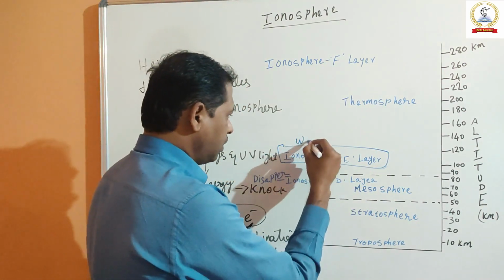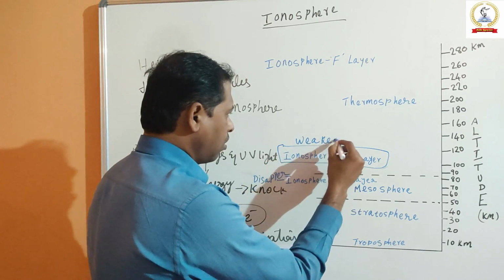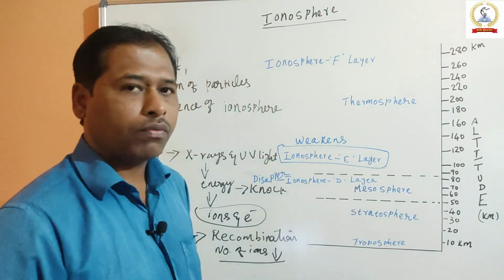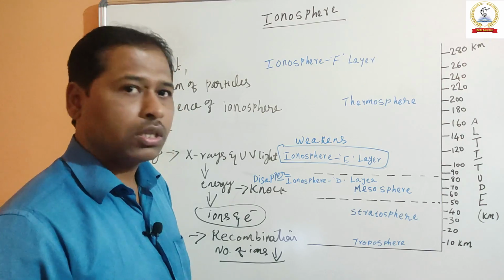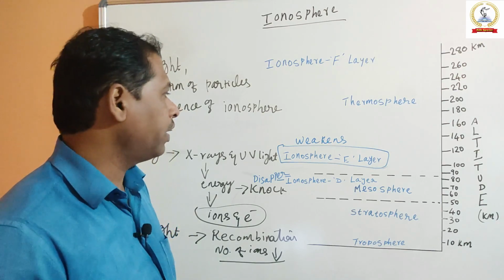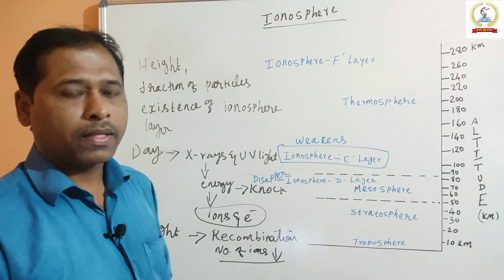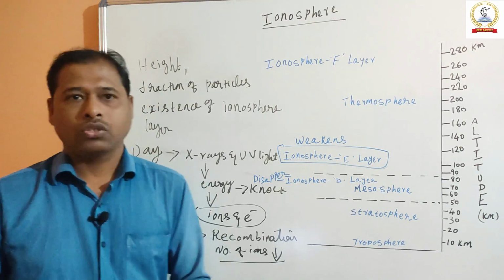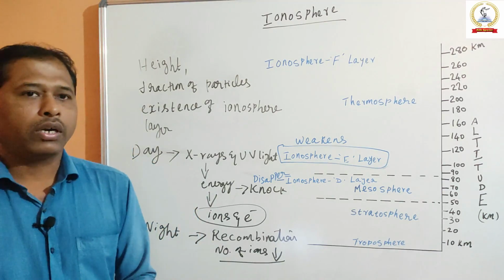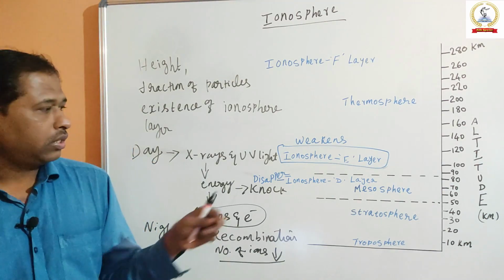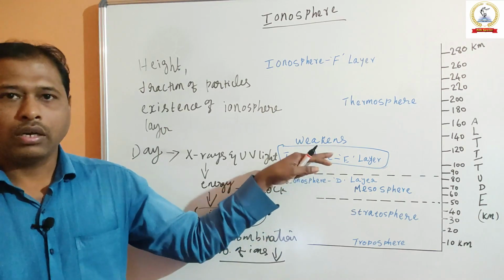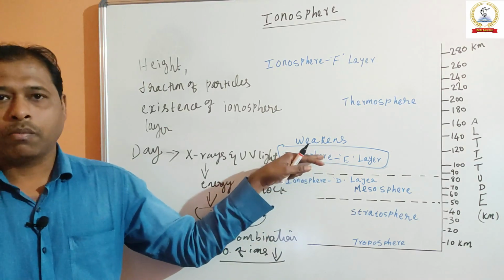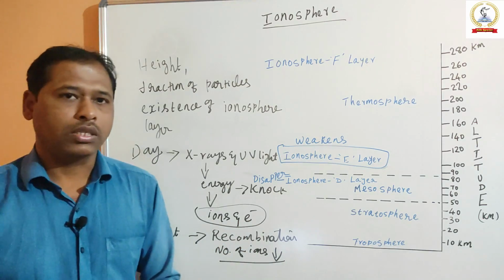It weakens as the number of ions decreases drastically in the night hours. The next day morning, the solar X-rays and ultraviolet light return. This D region and E region are repopulated with ions.